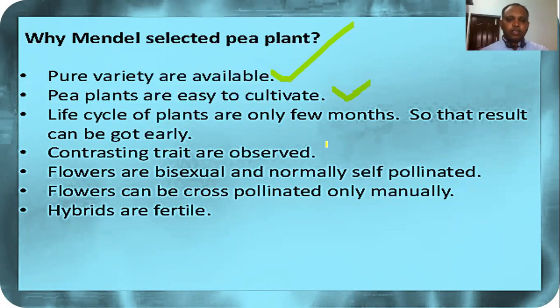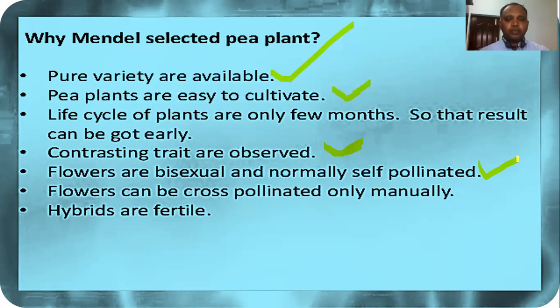And it shows most contrasting traits or characters, so the major differences can be observed. And the flowers are very important. The flowers are bisexual, because a single flower bears both male and female reproductive organs, and they are normally self-pollinated. Also these pea plants undergo bud pollination, because the flower gets pollinated before the bud opens.